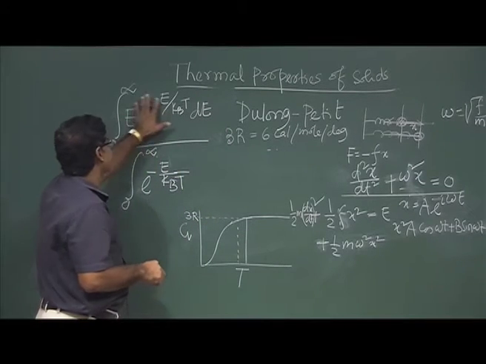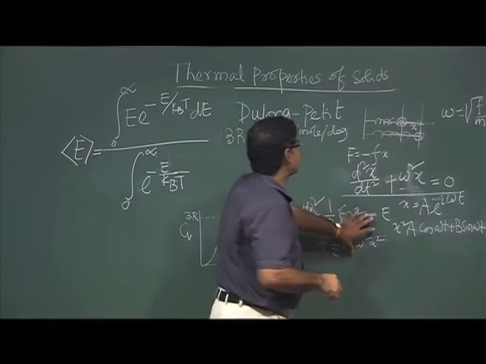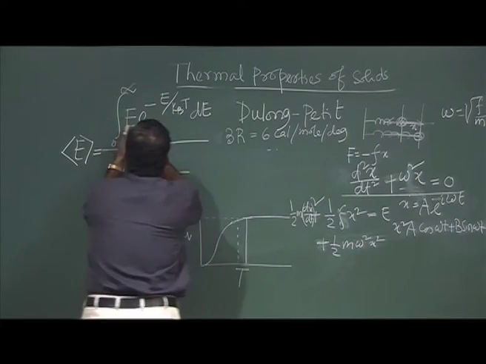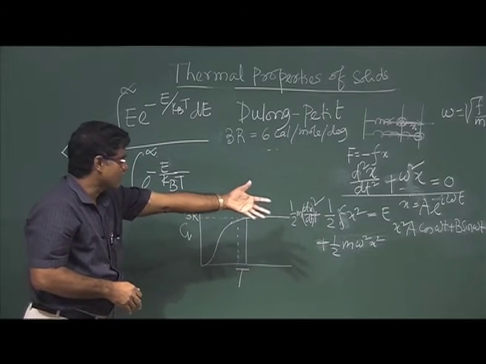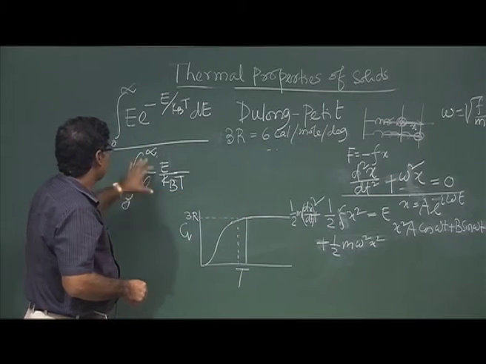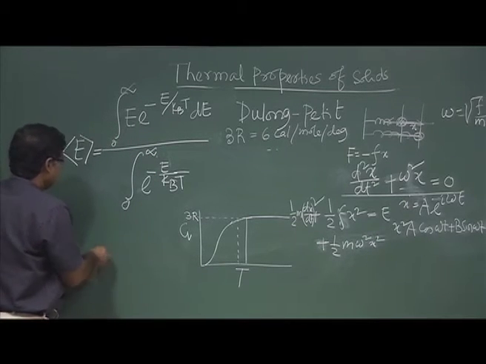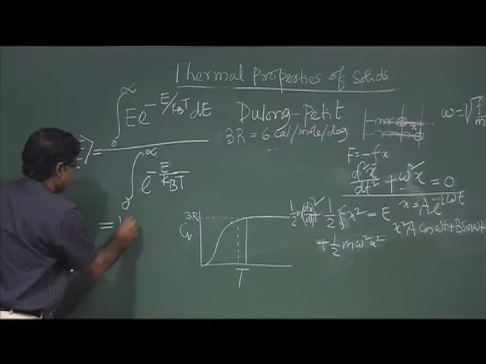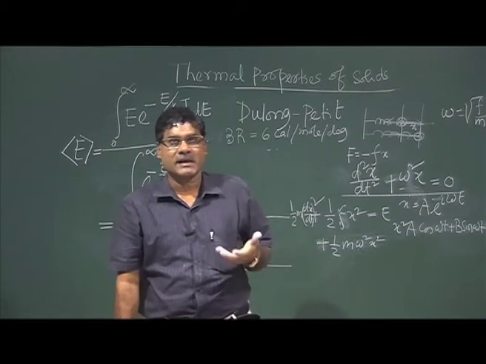From here, you have two parts, kinetic energy and potential energy. If you replace this E by the kinetic energy and potential energy of a harmonic oscillator and do this integration, you will simply get this equal to kT. That is basically where the equipartition law comes from.